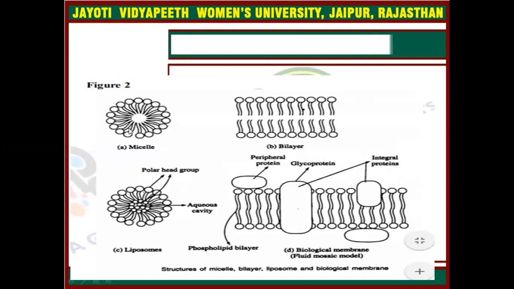So this is the first type of lipid aggregate, which is micelle. Second is bilayer, about which we will discuss in our next slide. And here you can simply see in the bilayer structure, polar head regions are on both sides, and they are protecting the fatty acid chains, arranged in a bilayer arrangement.